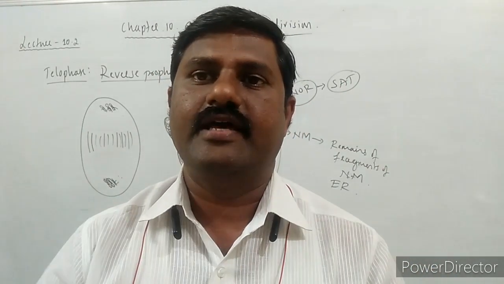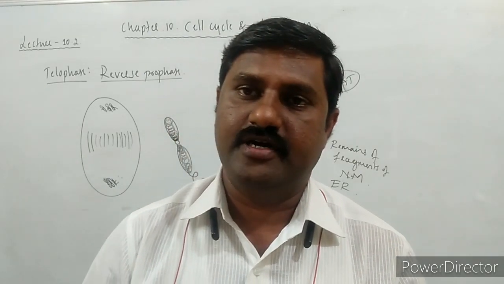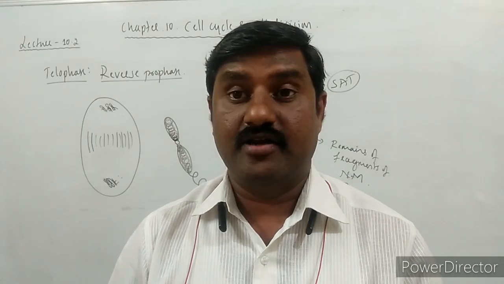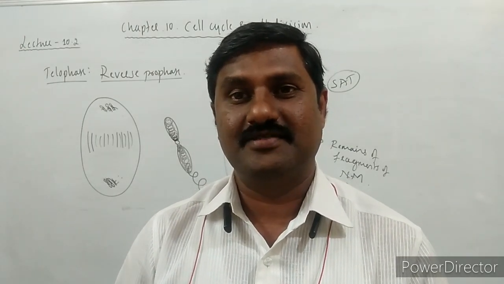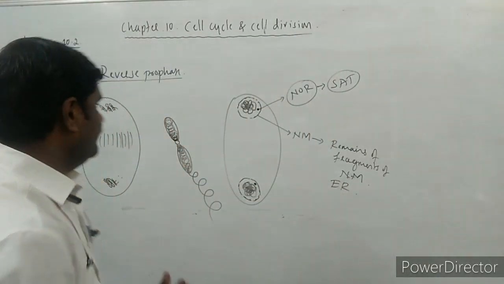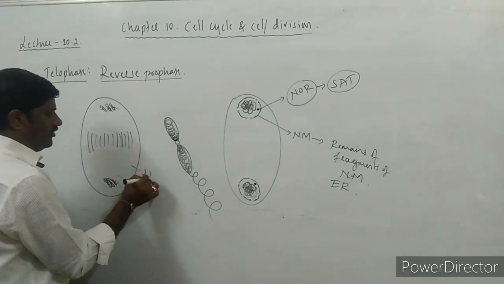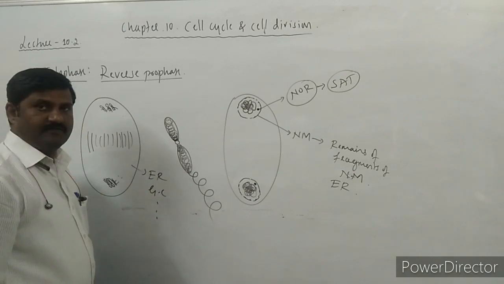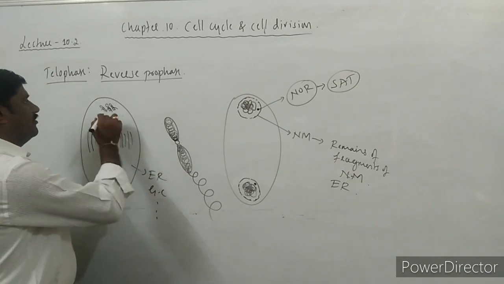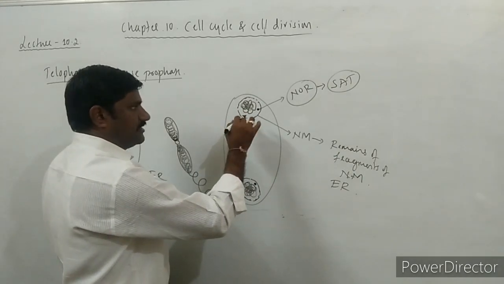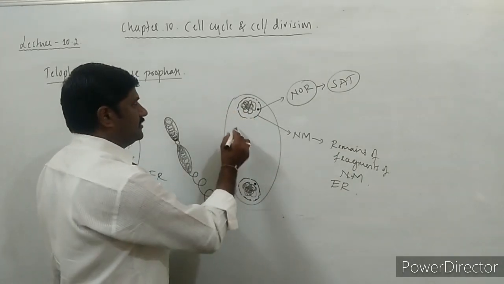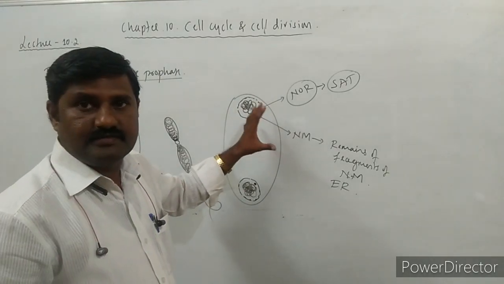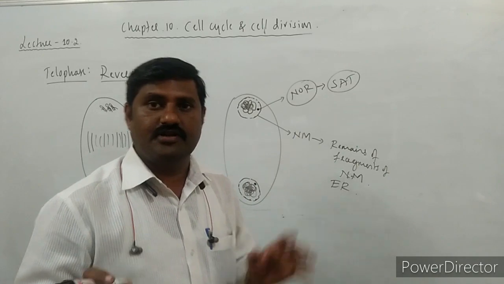Simultaneously, other cell organelles like the Golgi complex and endoplasmic reticulum are formed more and more. It is also a kind of cell division. So many endoplasmic reticulum, Golgi complex, and such kinds of cell organelles are formed towards the pole. So this is the explanation regarding telophase.